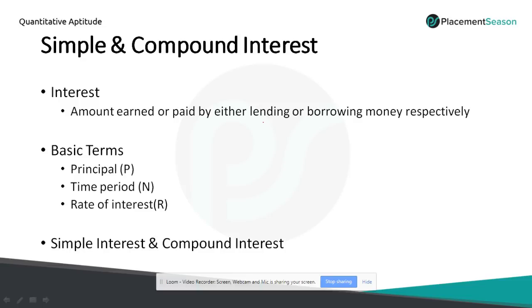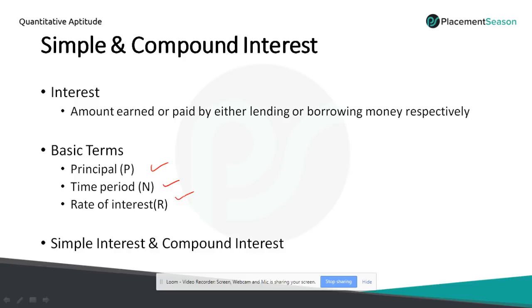If you want to solve these problems in aptitude, you have to know these three terms: principal, time period, rate of interest. Principal is nothing but the amount which I give to a particular person. It could be 1,000, 10,000 or 5,000 or anything. So it is the total amount I give or borrow from a person.